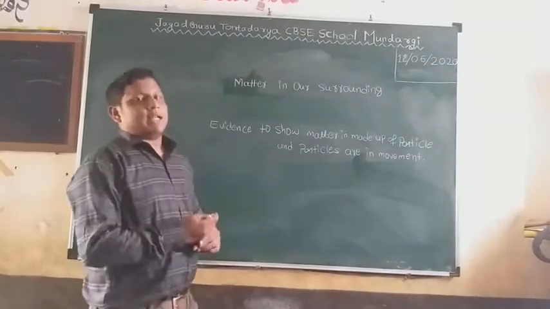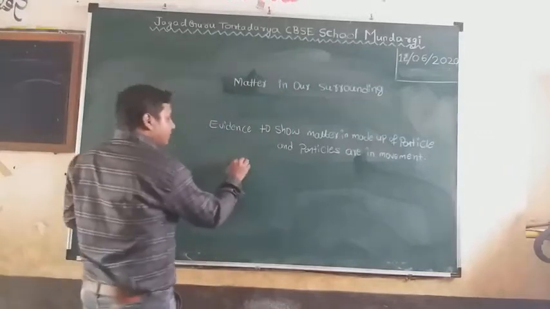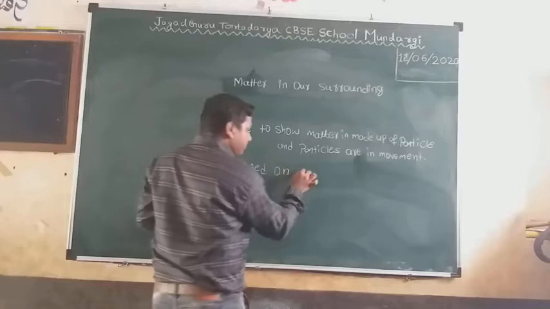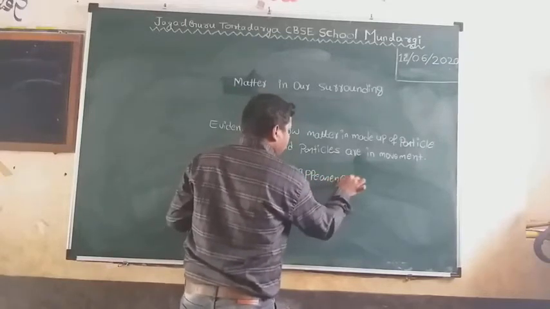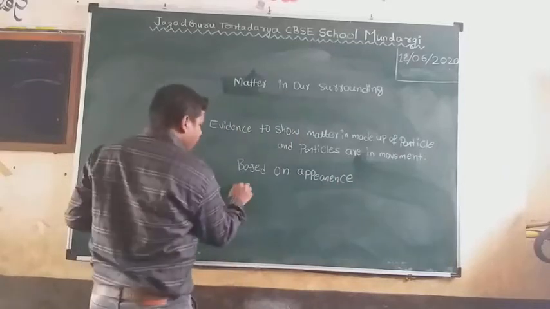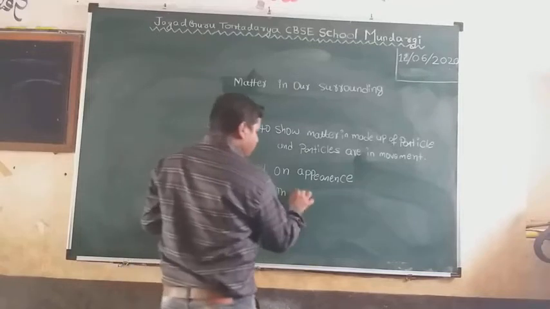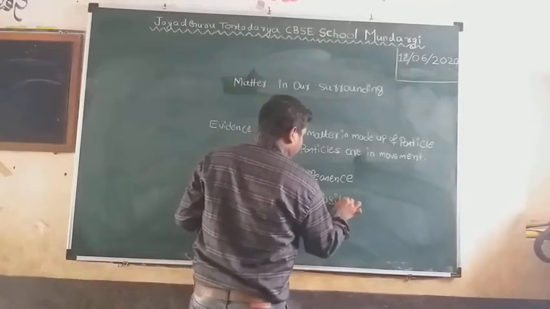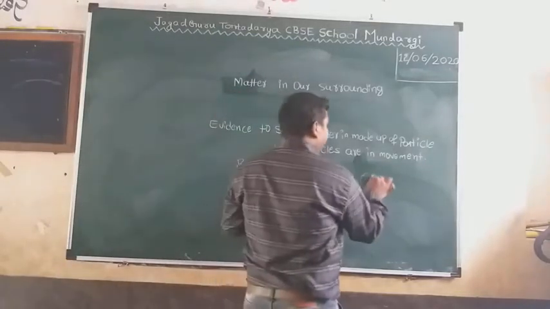We can categorize our matter based on two things: one is based on appearance, and another one is based on composition. Based on appearance comes under the physical properties.